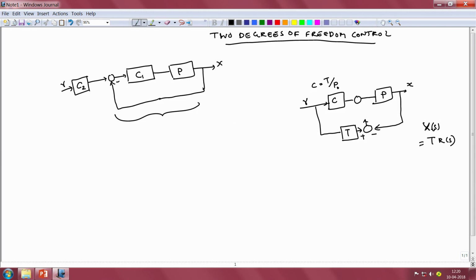However, if there is a difference between P and P naught, then these two signals, namely T times R and X, will be different from one another, and that difference is going to manifest as a non-zero signal in this path here, and that is going to be manipulated by another transfer function which we shall now call C2, and this will become the first controller C1, and that is fed back to the plant. So, you notice in this case that you have this feedback path operational only when there is an error between the actual plant model and its nominal model. Hence, this kind of control strategy is called conditional feedback.